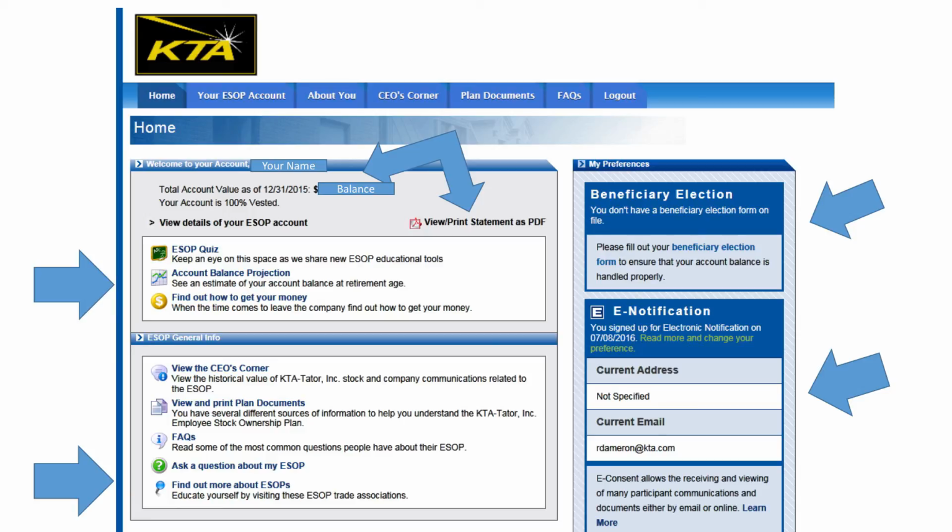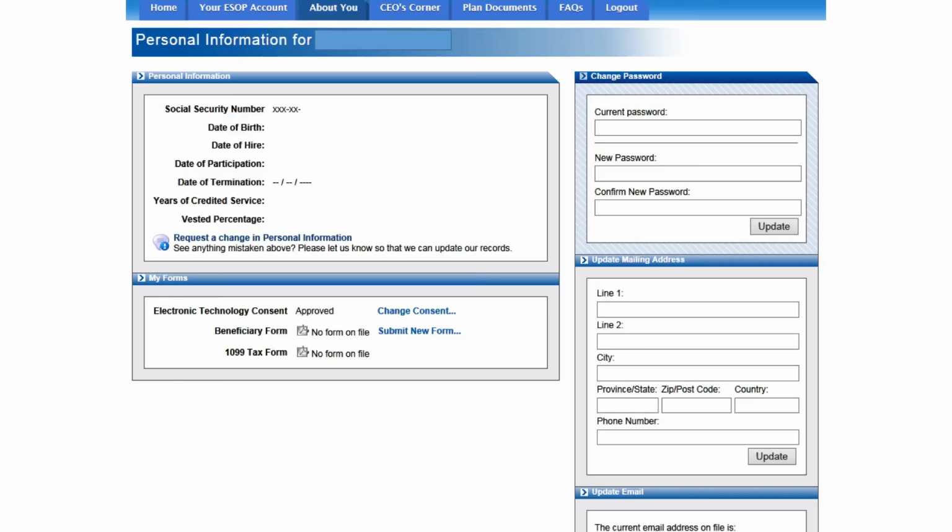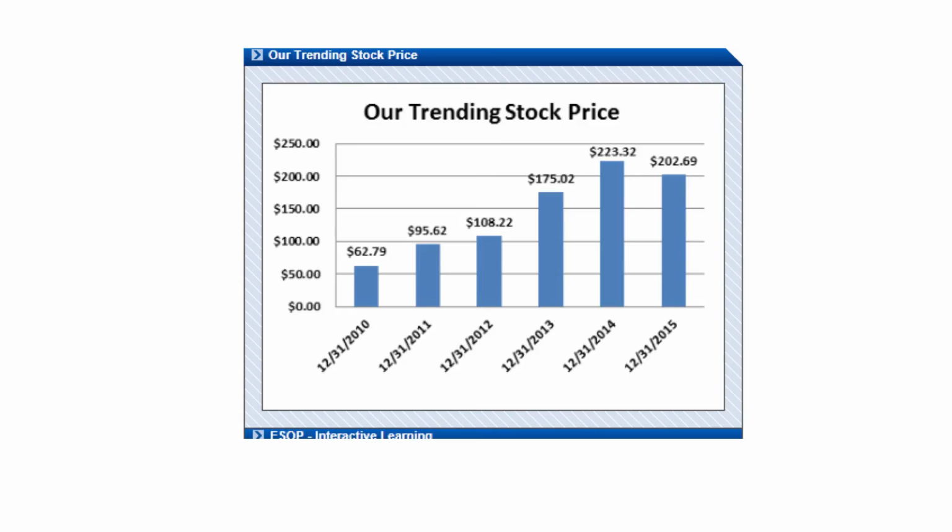ESOP Connection. The Personal Information tab is simply that: the dates of your employment, vesting percentage, years of service, and more. The CEO's Corner tab has a letter from Dan Adley, our CEO, and this stock trending chart that shows our stock price at inception in December 2010 through December 31st, 2015. This will continue to be updated each year.